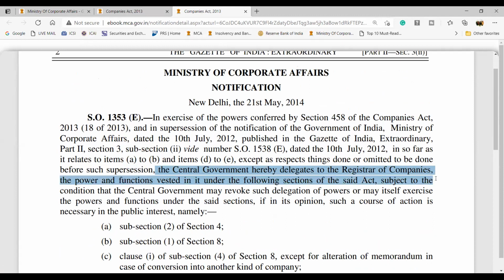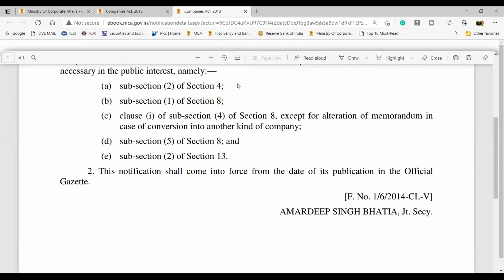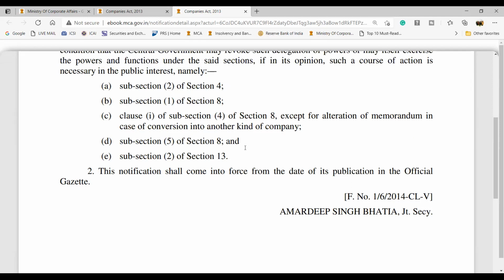So for section 4 subsection 2, section 8 subsection 1 and all these, these powers have been given to the registrar of companies.